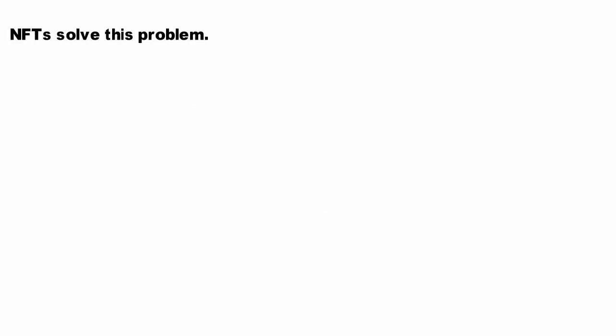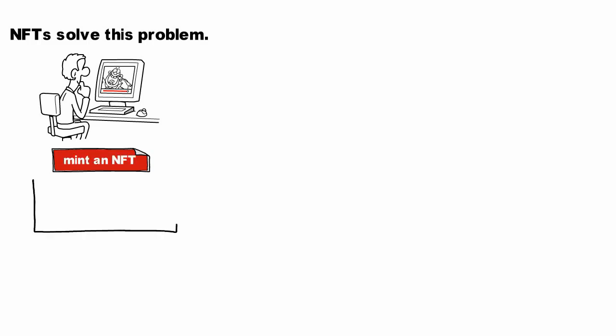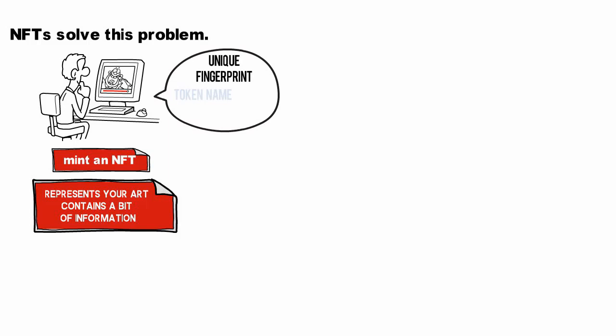Imagine that you made a piece of digital art, essentially a JPG, on your computer. You can create, or mint, an NFT out of this. The NFT that represents your art contains a bit of information about it, such as the unique fingerprint of the file, a token name, and the symbol. This token is then stored onto a blockchain, and you, the artist, become the owner.